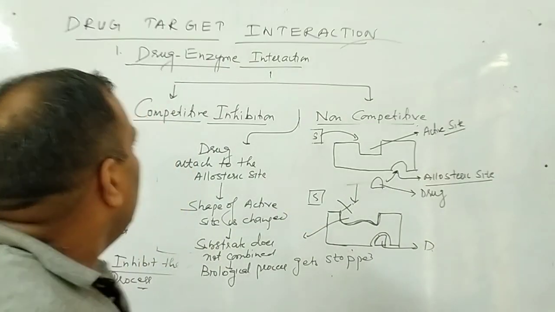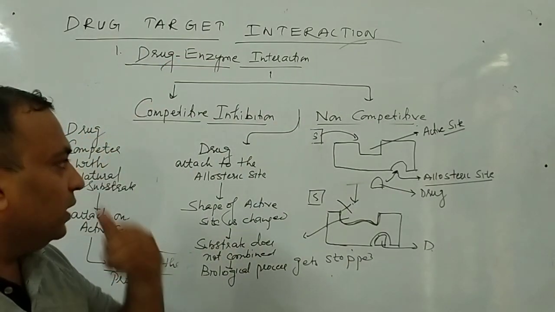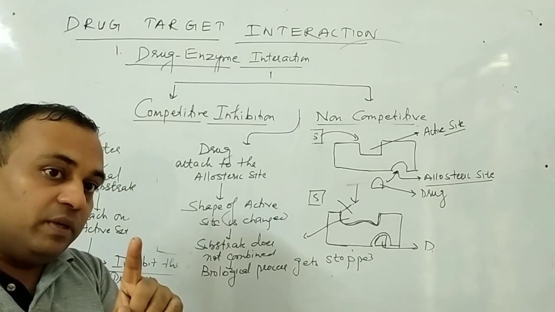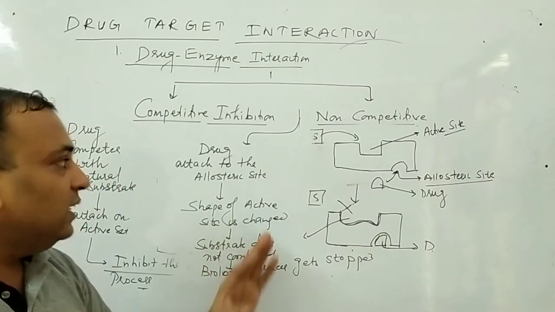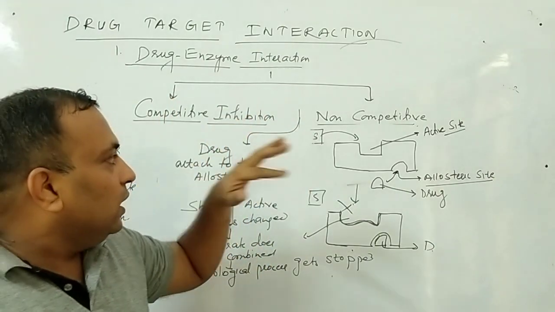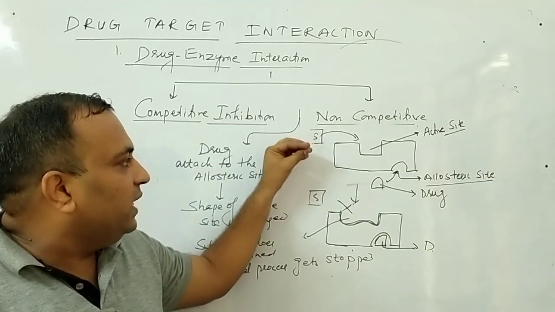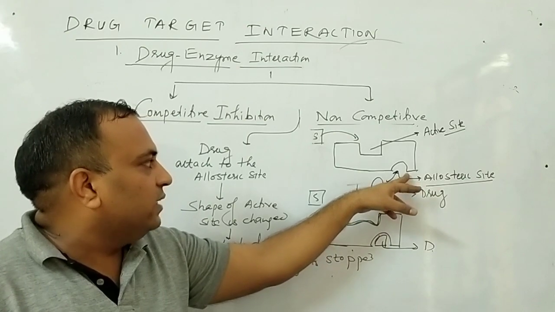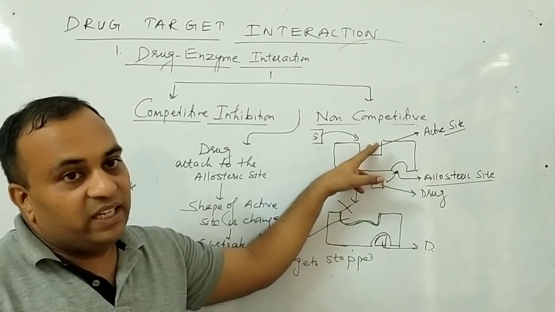So this is said to be the drug enzyme interaction, how the drug inhibits a particular process in two ways, either by competing with the substrate, or if it is not able to compete, then it will use another way by attaching itself to the allosteric site, due to which the shape of the active site gets changed.